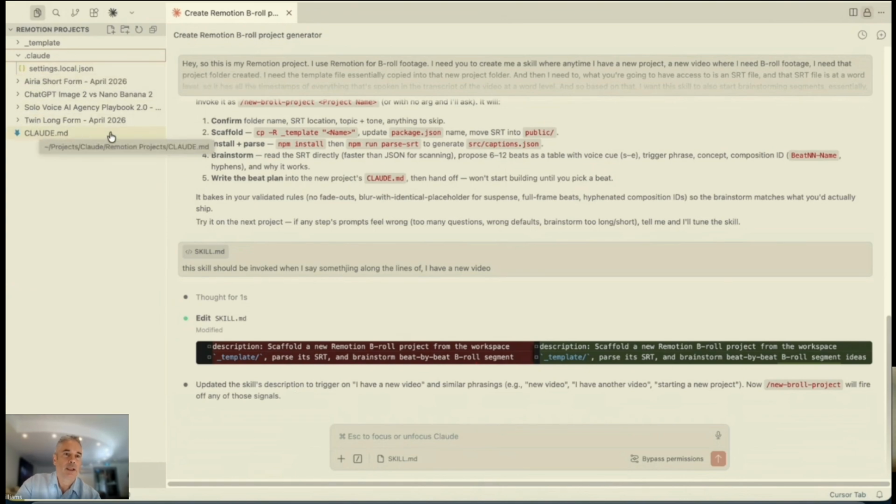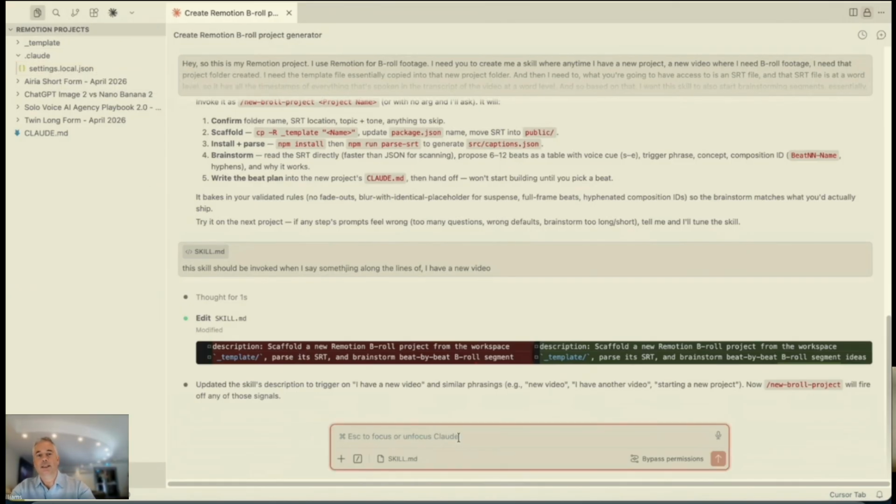All right, okay. Yeah, so I think what it's done is probably gone and created a global skill for you. And all that means is that it's created the skill and it's accessible in all projects. In any Claude Code project that I have, I can invoke that. That's right. Yeah. Cool. And it has its use cases, I'm sure.